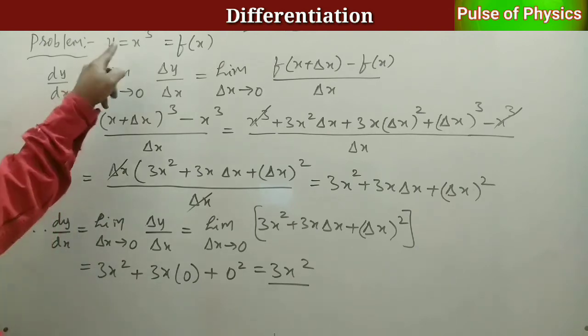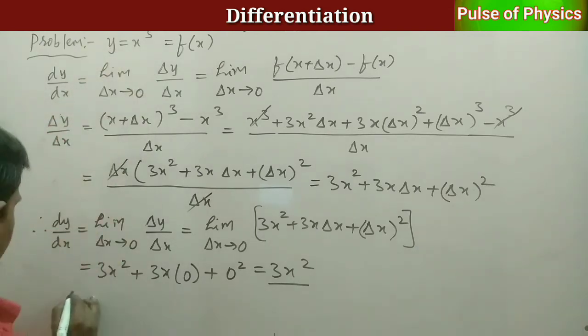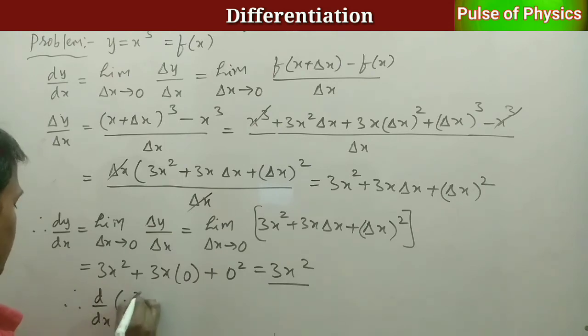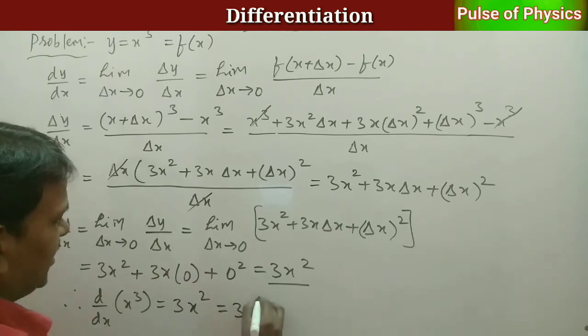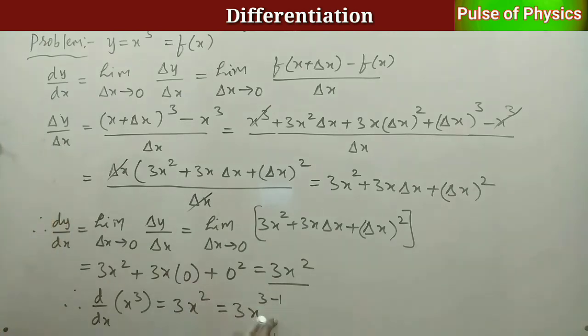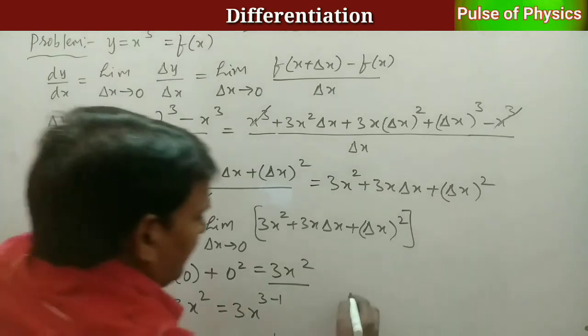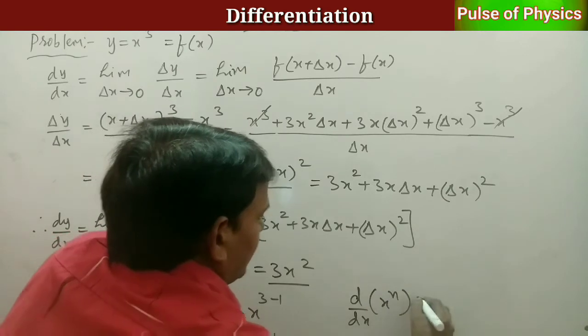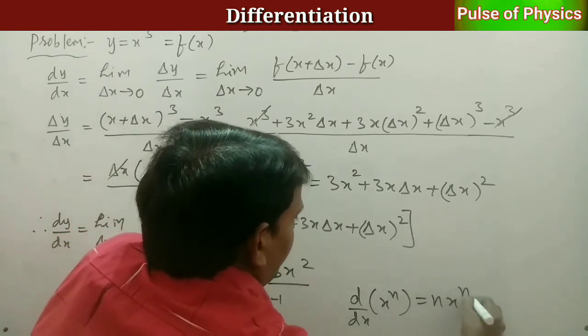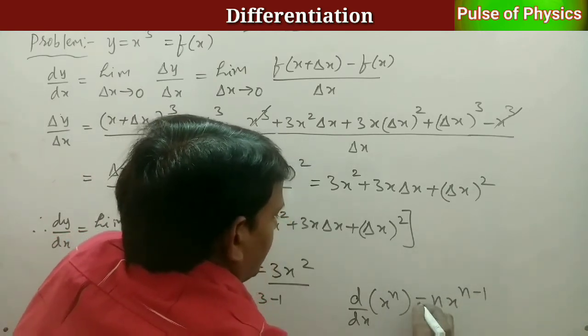What is y? x cube. Therefore, d by dx of x cube is equal to 3 into x power 2. It can be written as 3x power 3 minus 1. In the same way, we can say d by dx of x power n is n into x power n minus 1.